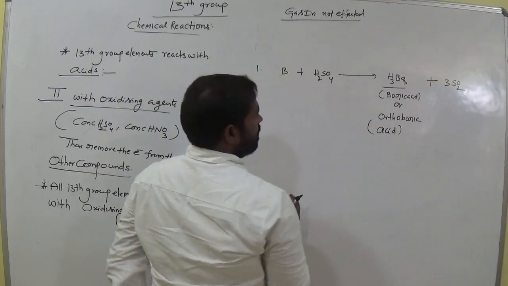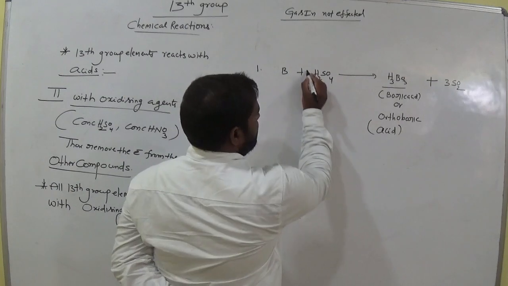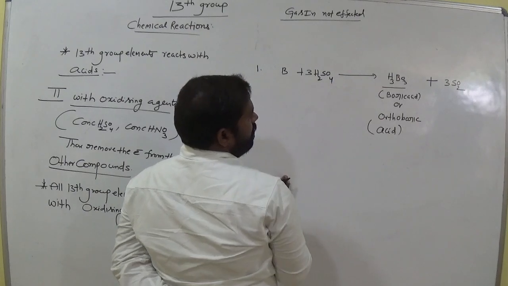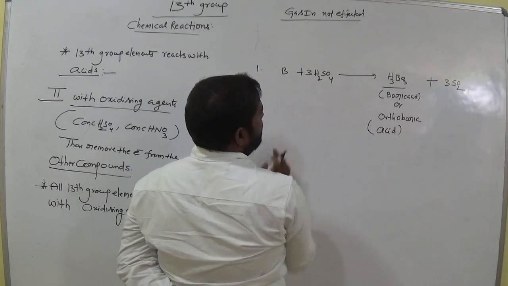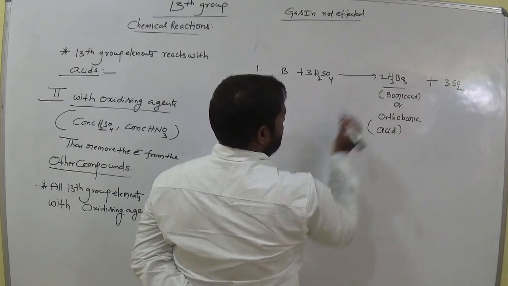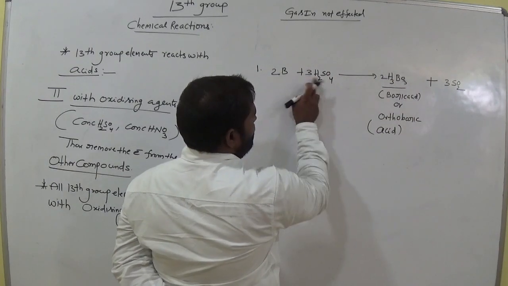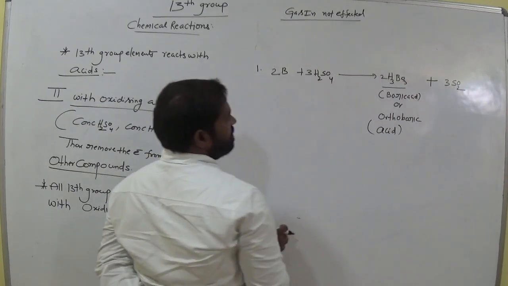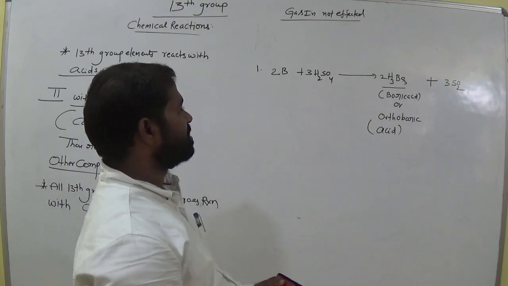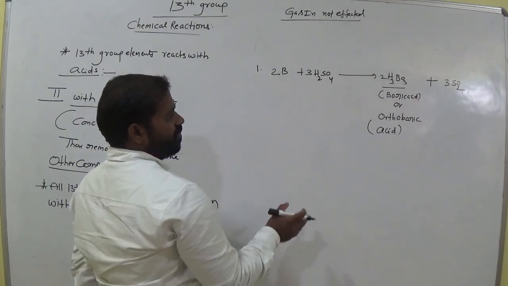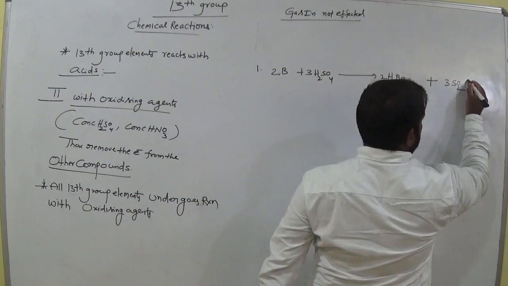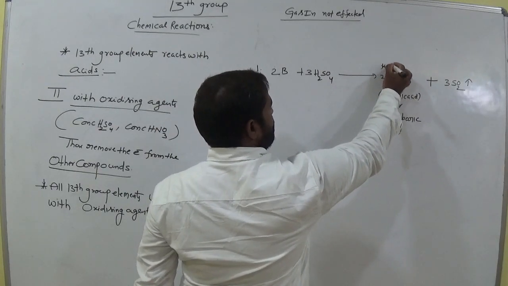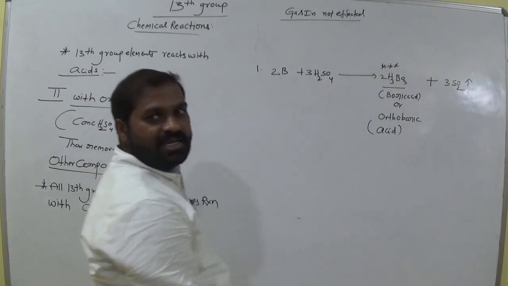We'll balance it. Here 3 sulfurs, 3 4 are 12. Hydrogens, 3 2 are 6. Keep 2 here, 2 borons here, 3 4 are 12, 2 3 are 6, 3 2 are 6, 12. Okay, 3 sulfur, 6 hydrogen, 2 boron. Boric acid and sulfur dioxide gas are evolved in this reaction. So this compound is important. No hydrogen gas; in this case, sulfur dioxide gas is liberated.